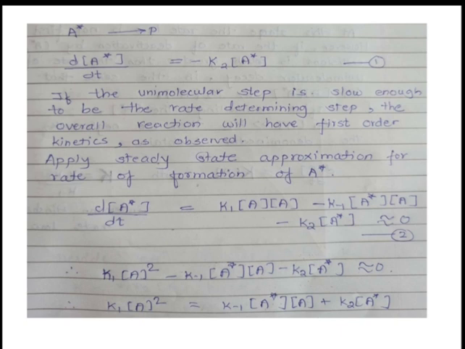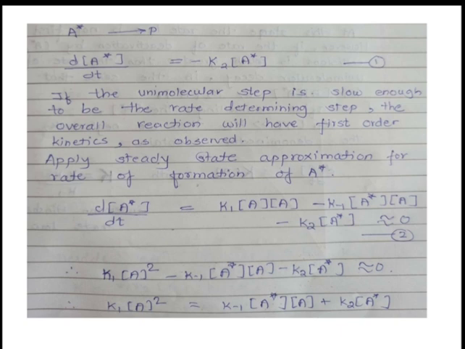Then, if the unimolecular step is slow enough to be the rate determining step, the overall reaction has first order kinetics as observed. Means when the unimolecular step is very slow, it is the rate determining step, and the overall reaction is first order. Then we have to apply a steady state approximation for rate of formation of A star.